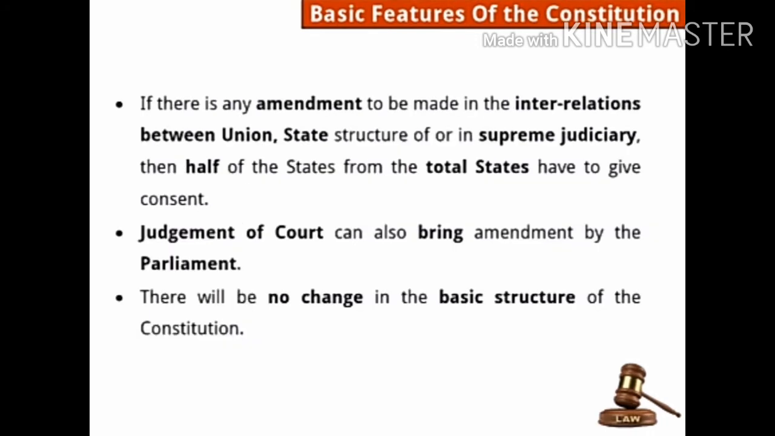See the next point: if there is any amendment to be made in the interrelations between union and state, the structure of, or the supreme judiciary, then what is needed? At least half of the total states have to give consent. They must be ready and say yes. At least 50% of states should consent, and then only you can make these changes.